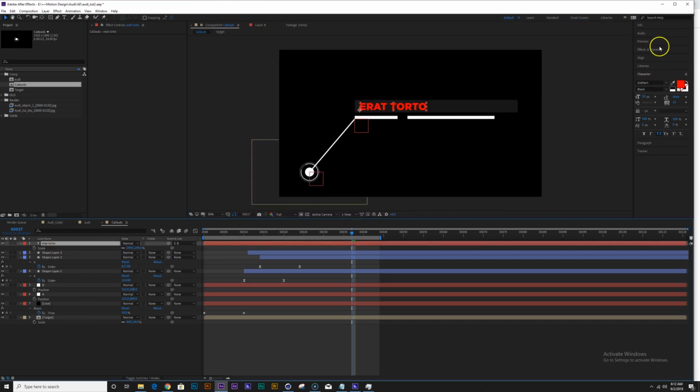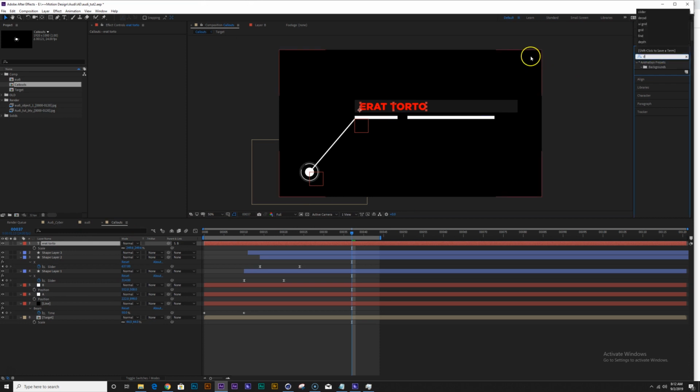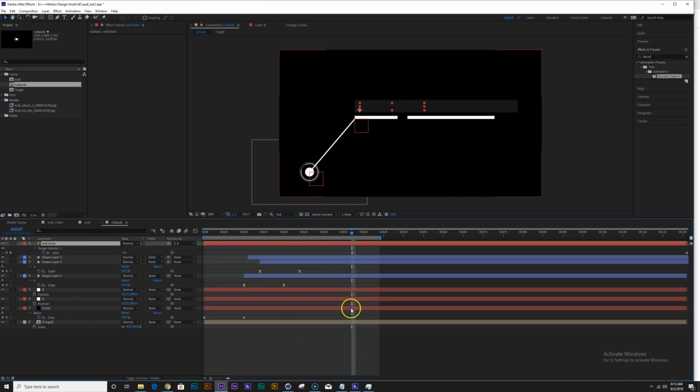And if you go into your effects and type in decoder, this is a default text animation that comes with After Effects that I like to use all the time. So it just creates a text animation animated in, let's see. Okay, cool.